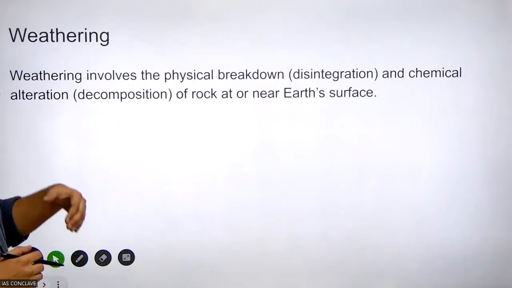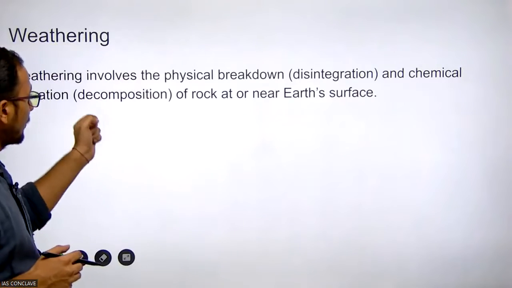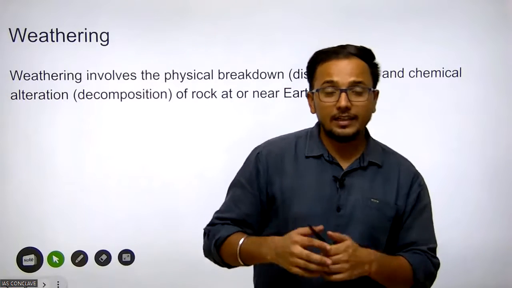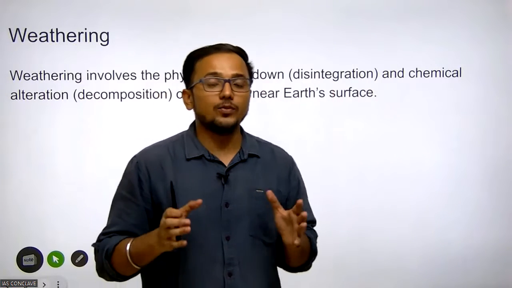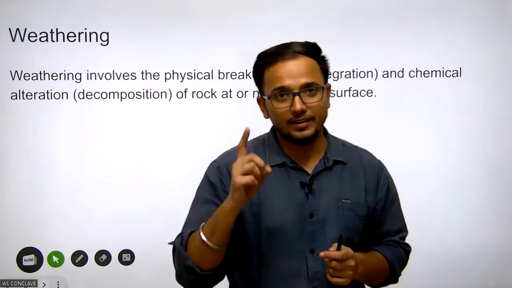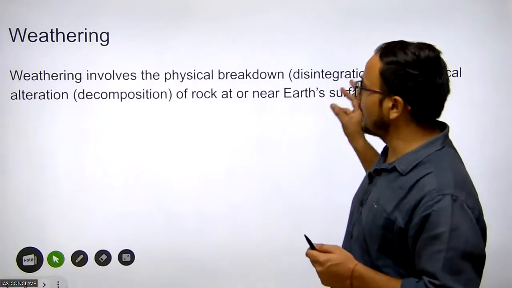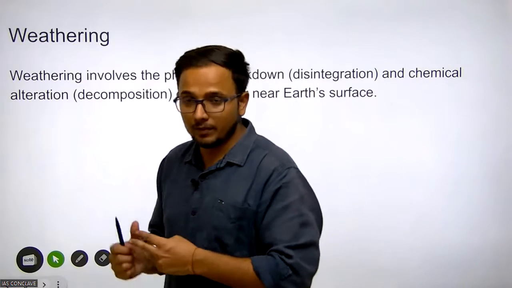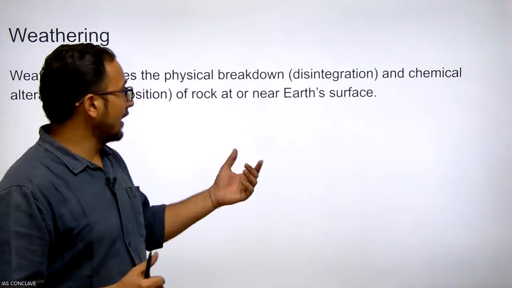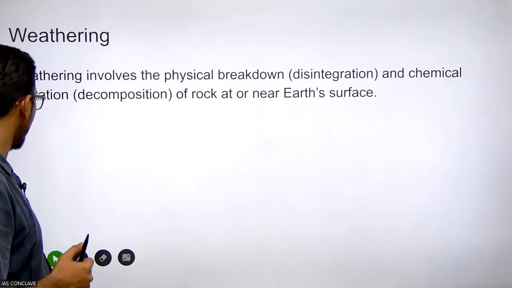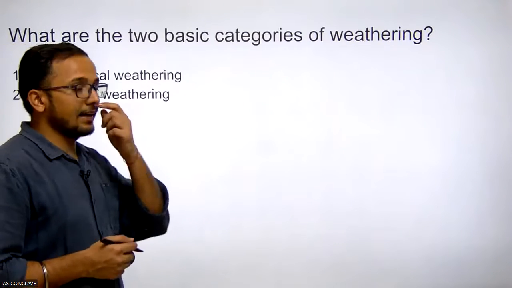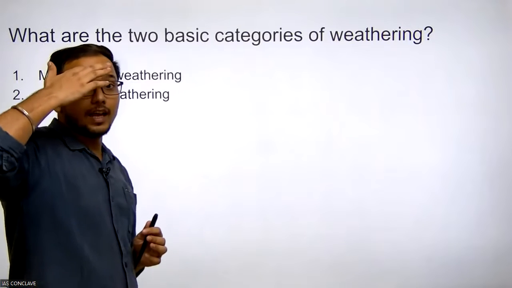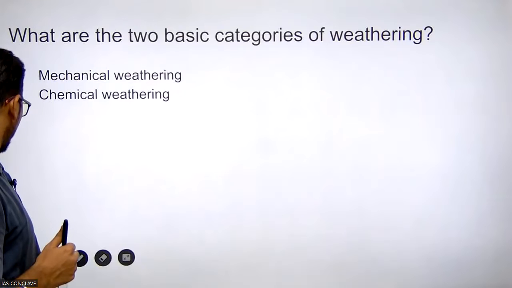Before we classify weathering, first we have to understand what weathering actually is. Weathering is a process involving physical disintegration as well as chemical alteration. So weathering involves physical, also called mechanical, weathering, as well as chemical weathering. The two basic categories of weathering are mechanical weathering and chemical weathering. So what is mechanical weathering and what is chemical weathering?